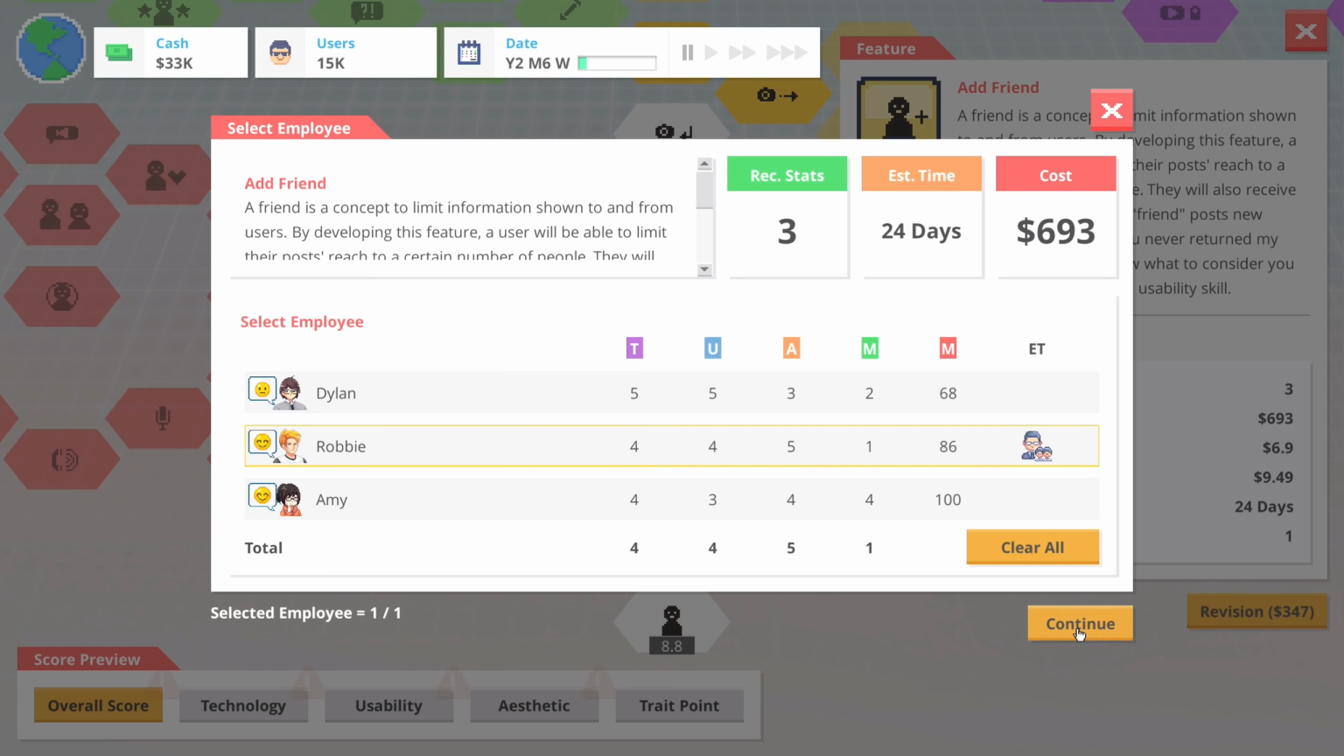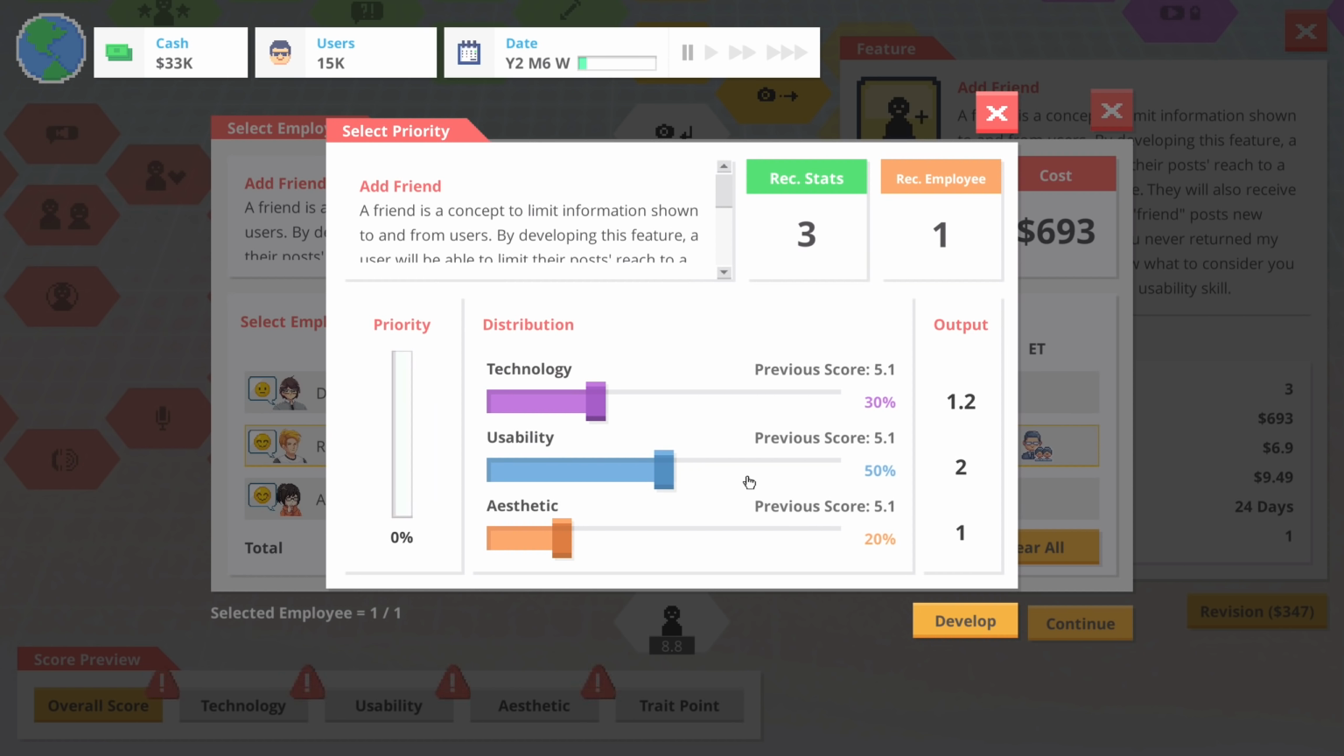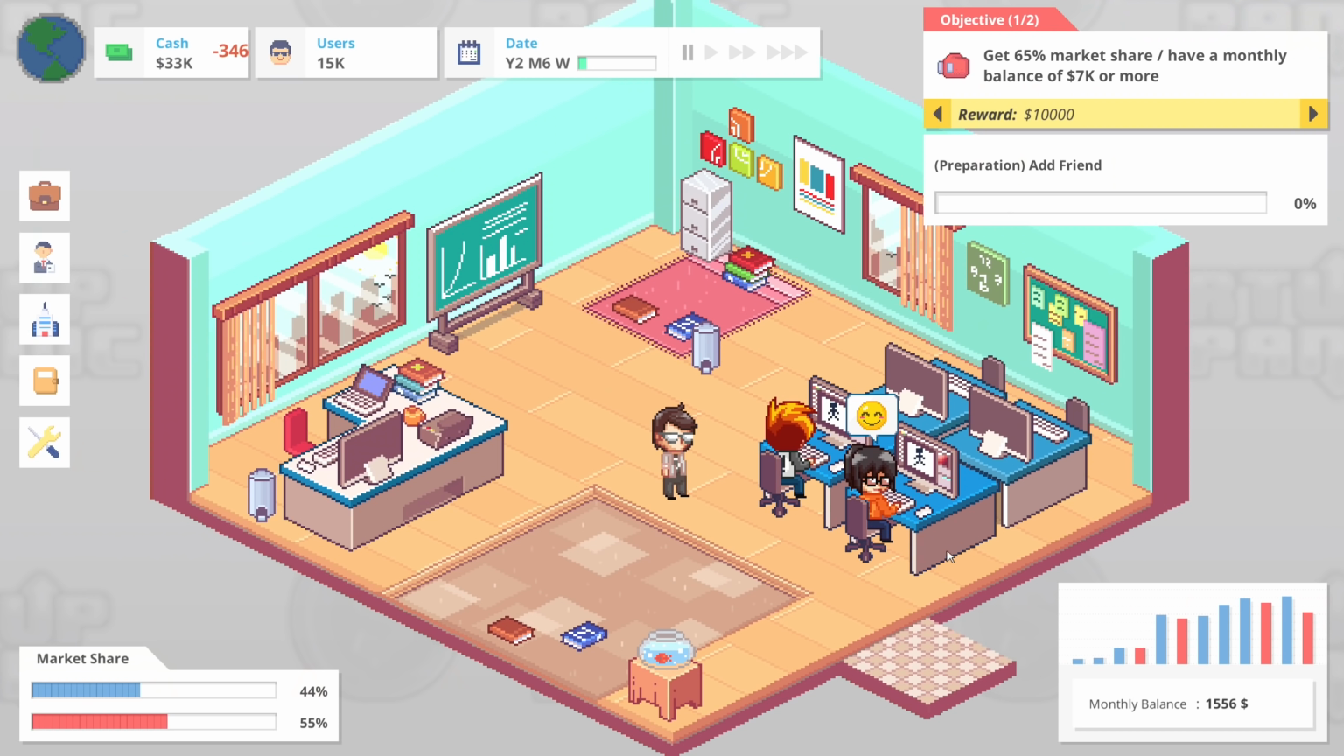So let's put Robbie on that since Robbie's the one that did it, and we could probably bring usability down to about 1. It's gonna be a little bit lower than it was the last time, but let's bring aesthetics up to 1.5 for that, and then that up to 1.3. Maybe down to 1.4, and 1.4 as well. Let's develop that. So we'll put Robbie on that job.